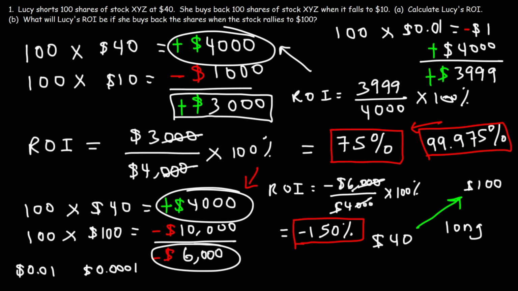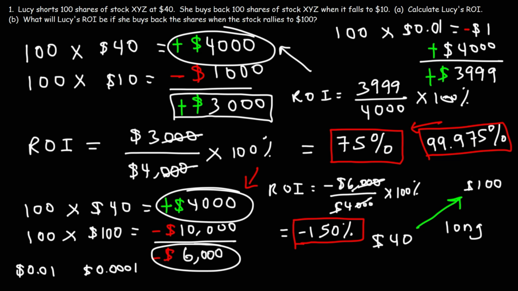So as long as the prices of stock do not go below zero, the maximum ROI that you can receive when shorting a stock is theoretically up to 100%. The only way it's going to be more than that is if the price of a stock can reach negative territory. So that's it for this video.